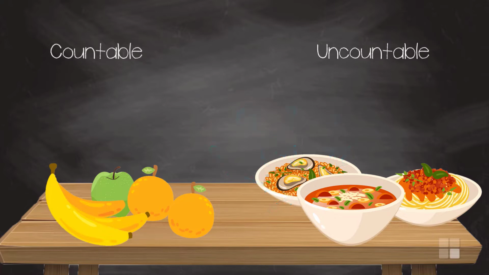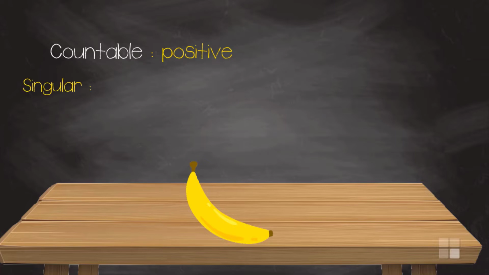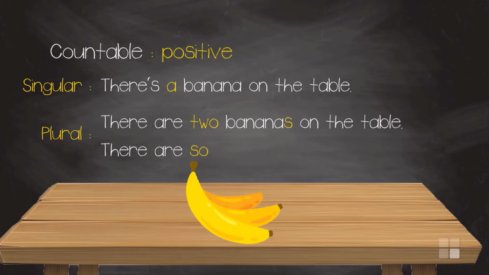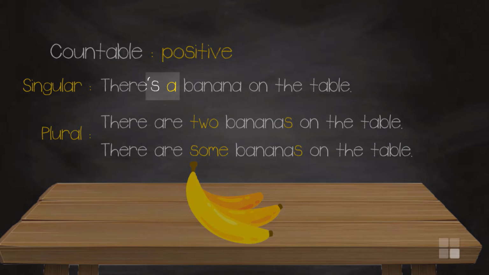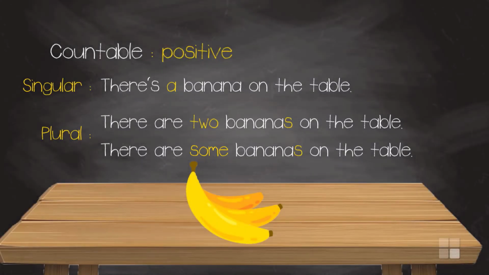Let's look at how to use countable and uncountable nouns in the positive and negative. You can use countable nouns in the positive in singular, there's a banana on the table, or plural, there are 2 bananas on the table, there are some bananas on the table. Notice how we use the verb in singular, is, or in plural, are. We also use the word some to mean more than 2, but perhaps not a lot.